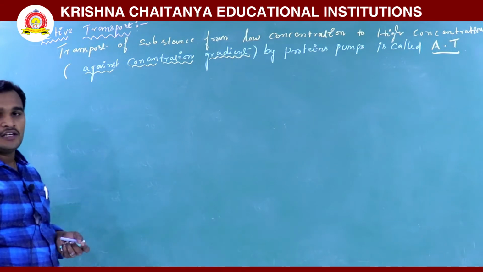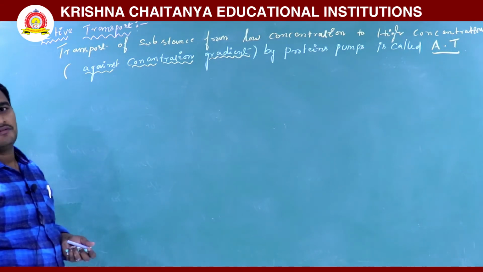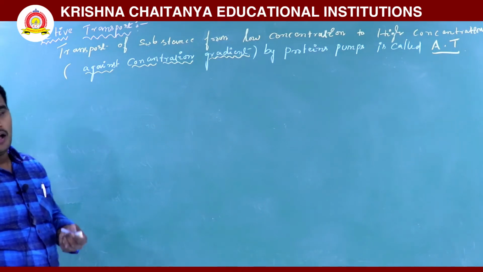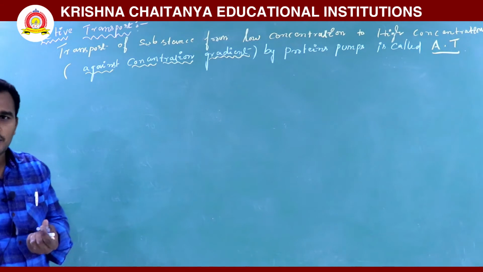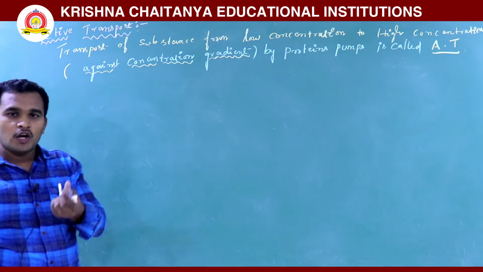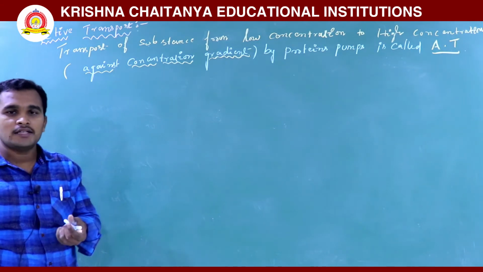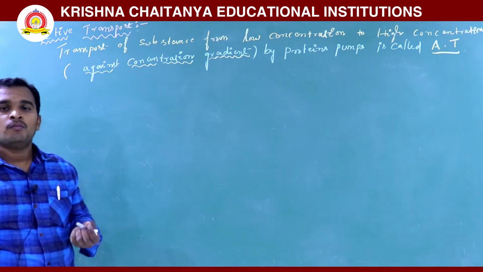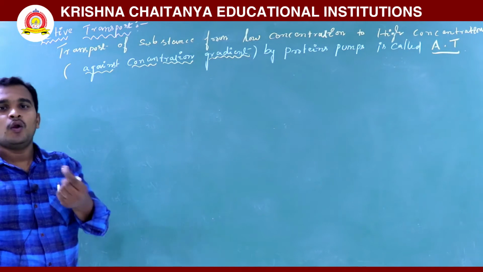Here, diffusion and facilitated diffusion we are observing along with the concentration gradient. Along with the concentration gradient is nothing but what? The molecules, ions or atoms of materials are moving from high concentration to low concentration.